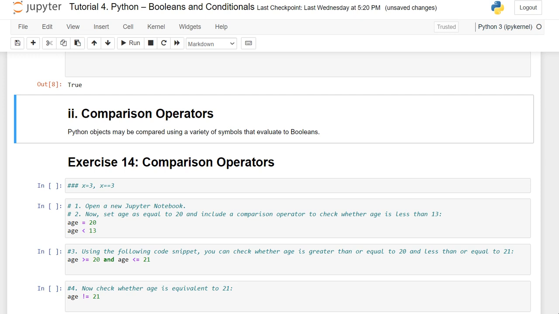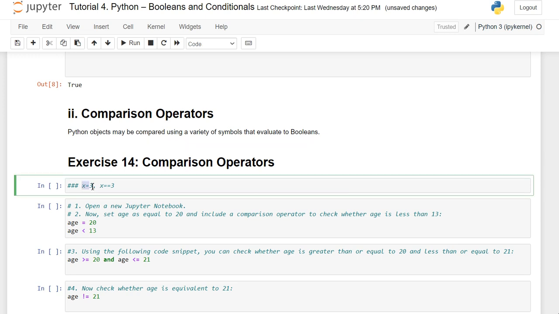For example, if we write x = 3, it is like assigning the integer 3 to the variable x. When coming to the double equal symbol, this makes a comparison. When making x == 3, it checks whether x is equivalent to 3. So the result of x equivalent to 3 will be true or false.